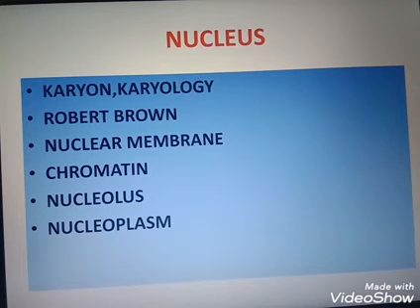Repeating this portion: the nucleus is otherwise known as karyon. The study of the nucleus is known as karyology. Robert Brown first identified the nucleus. The nucleus is covered by the nuclear membrane, which is a double-layered membrane, with an outer membrane and an inner membrane. The space in between the two membranes is known as the perinuclear space.